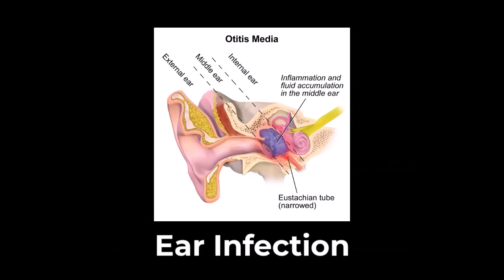The infection usually affects the middle ear and is called otitis media. The tubes inside the ears become clogged with fluid and mucus. This can affect hearing, because sound cannot get through all that fluid. Your healthcare provider will diagnose an ear infection by looking inside the ear with an instrument called an otoscope.